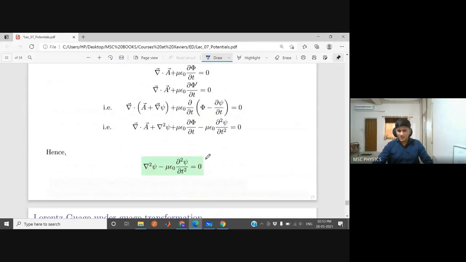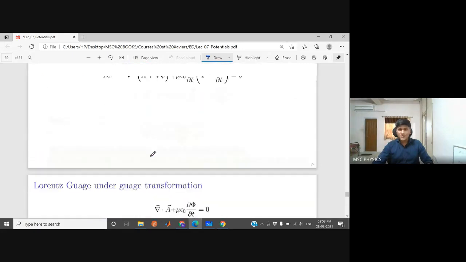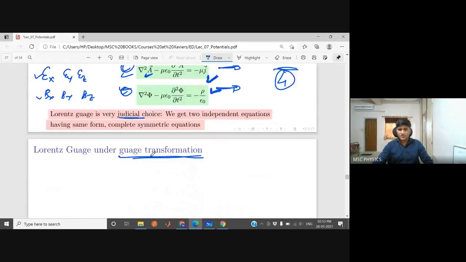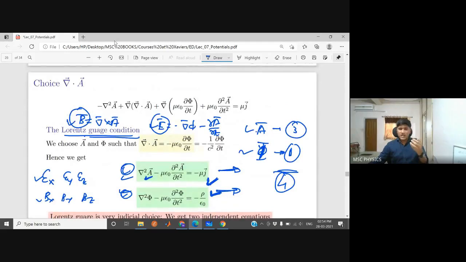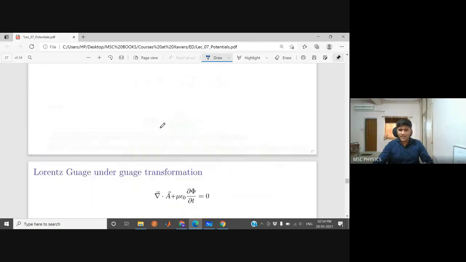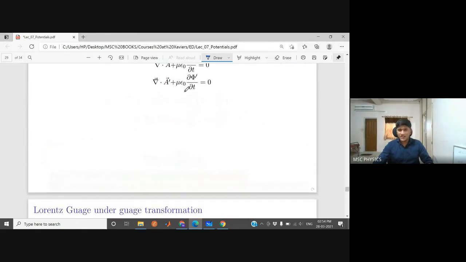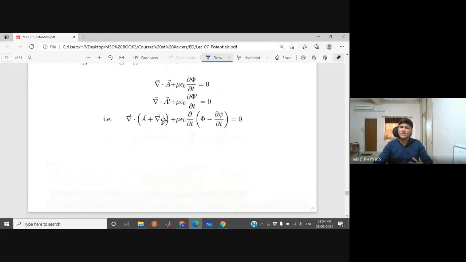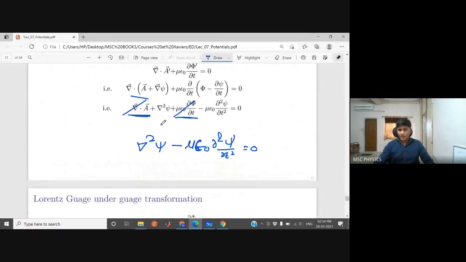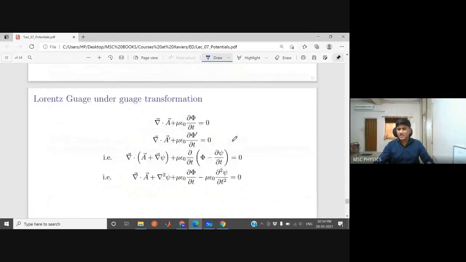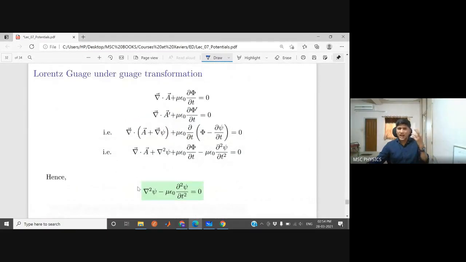So you got this equation which is absolutely identical to these two equations, because there is also del square here and minus mu epsilon naught del square by del t square here. And since that psi that we added in Gauss transformation is any arbitrary scalar field, it should not correspond to any source. So on the right side we have 0 because there is no source, because that term is arbitrary.